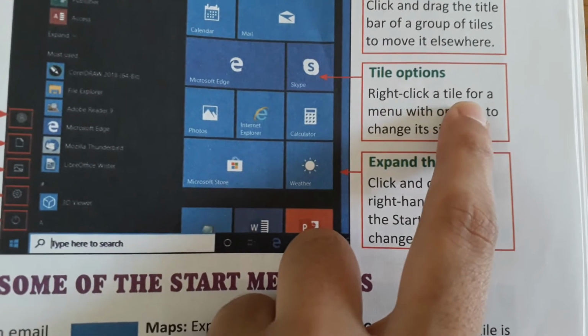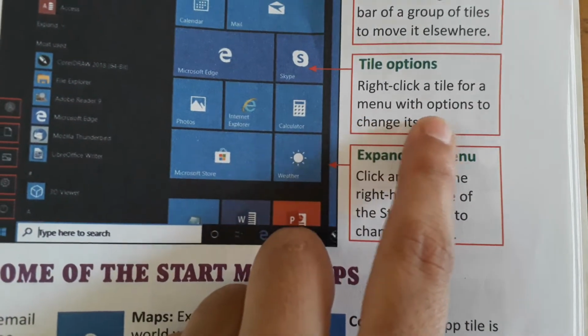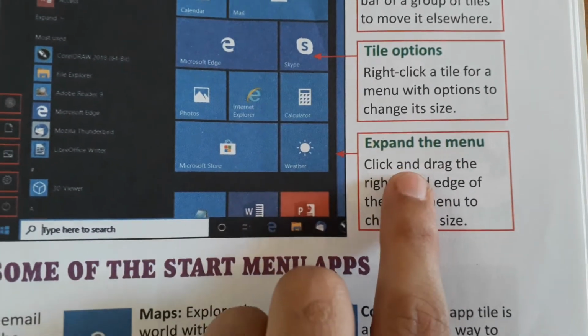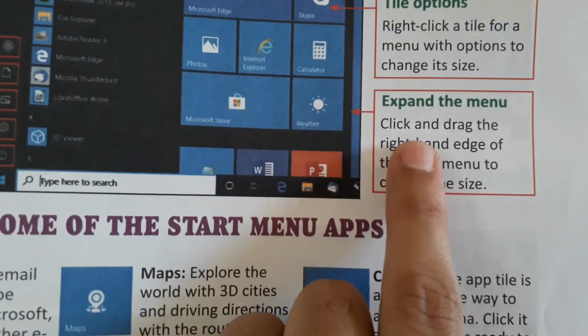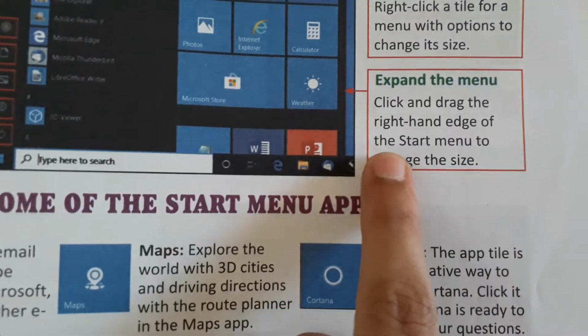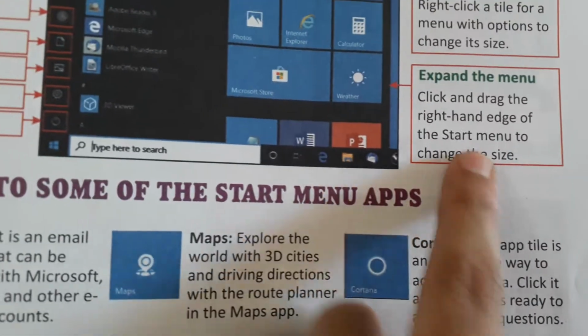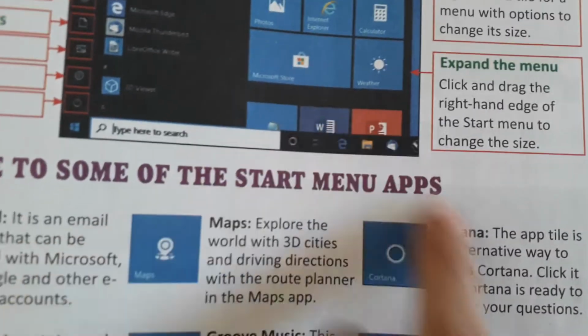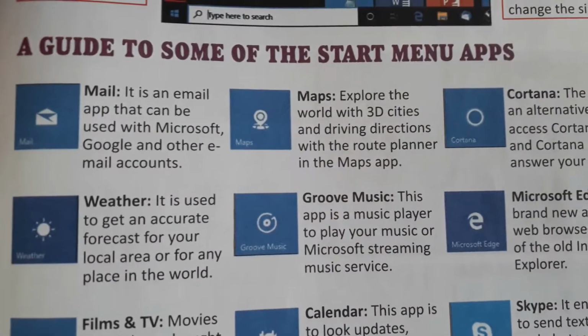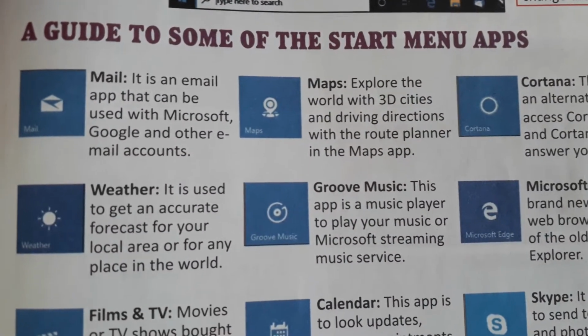Okay. Next is tile options. Right click a tile for a menu with options to change its size. Expand the menu. Click and drag the right hand edge of the start menu to change the size. We can change the size of the tile also. I will show you each and everything in practical also. Okay. So next is a guide to some of the start menu apps.